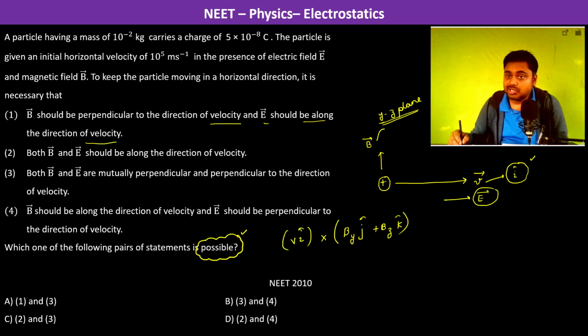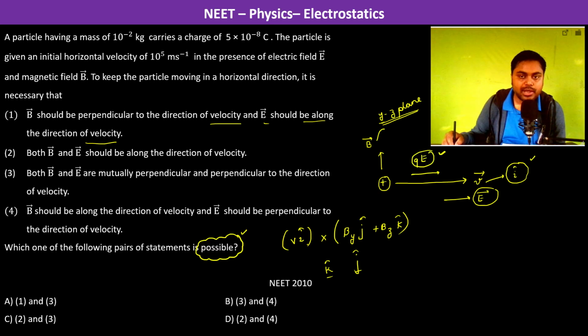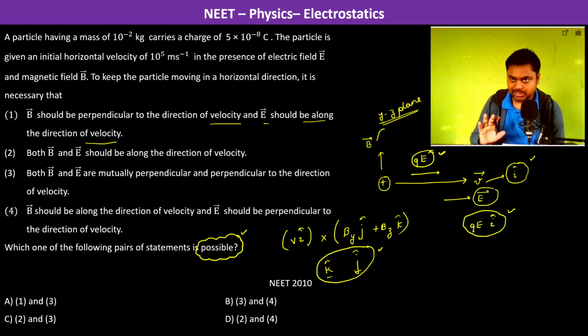So i cross j is going to give us k, and i cross k is going to give us minus j. So now the force is either in k direction or in j direction. There are two forces which are going to act. One is qE, which is in i direction due to the electric field, and due to the magnetic field, the force is going to act in either k, j, or a combination of k and j.